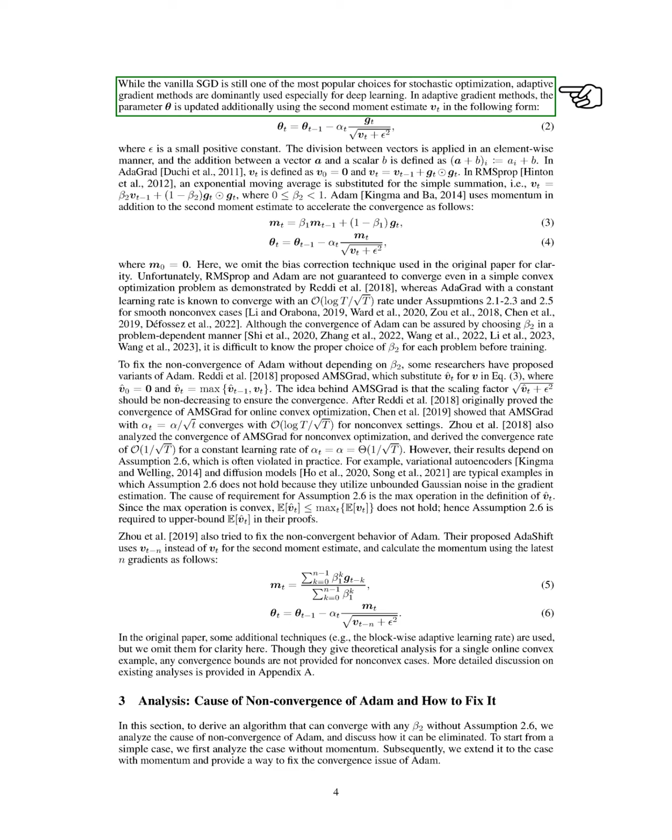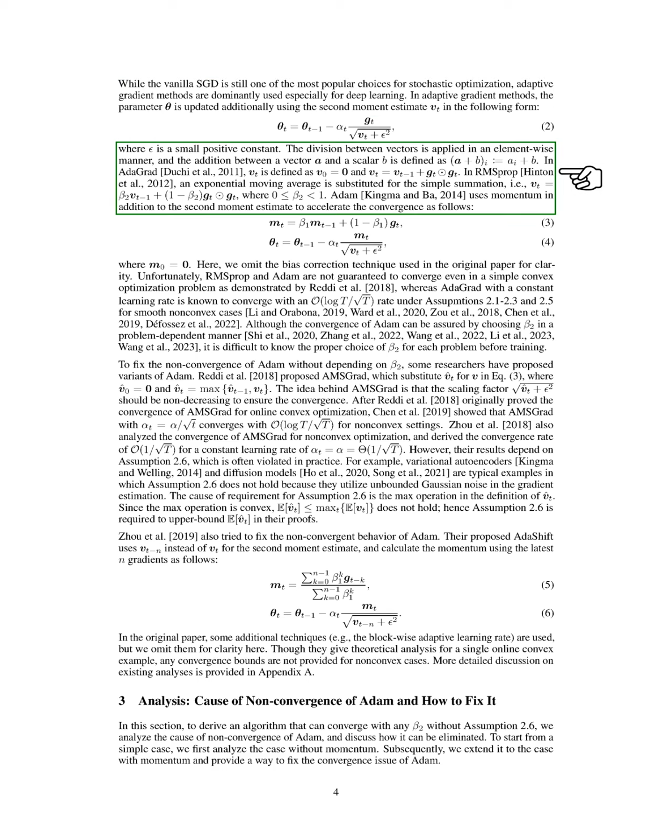While standard SGD remains popular, adaptive gradient methods are more commonly used, especially in deep learning. In these methods, we update the parameter theta using a second moment estimate, v_t, along with a small positive constant epsilon. In AdaGrad, v_t is initialized to 0 and updated by adding the outer product of g_t with itself. RMSprop modifies this by using an exponential moving average instead of a simple sum. Adam combines momentum with the second moment estimate to speed up convergence.